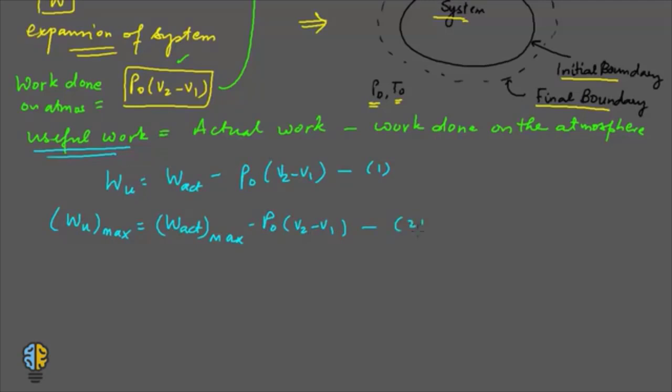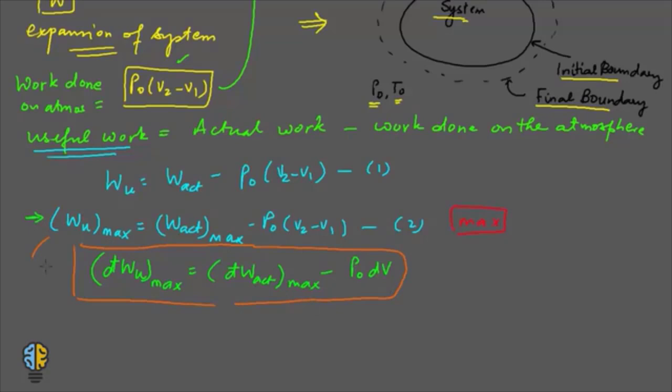So this is equation number 2, and this is for the maximum useful work. Now if I write this equation in differential form, I would get dWU max is equal to dW actual max minus P naught into dV. So this is one equation which is in differential form, and this differential form is for this equation.